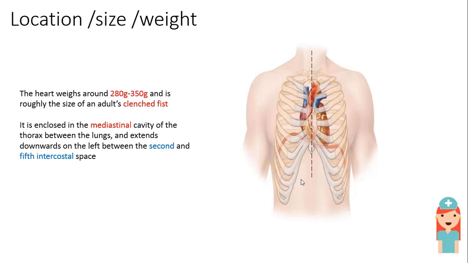It is enclosed in the mediastinal cavity of the thorax between the lungs and extends downward on the left between the second and the fifth intercostal spaces. So it is located in the mediastinal cavity, that you have to keep in mind, and it is somewhere between the second and the fifth intercostal spaces.